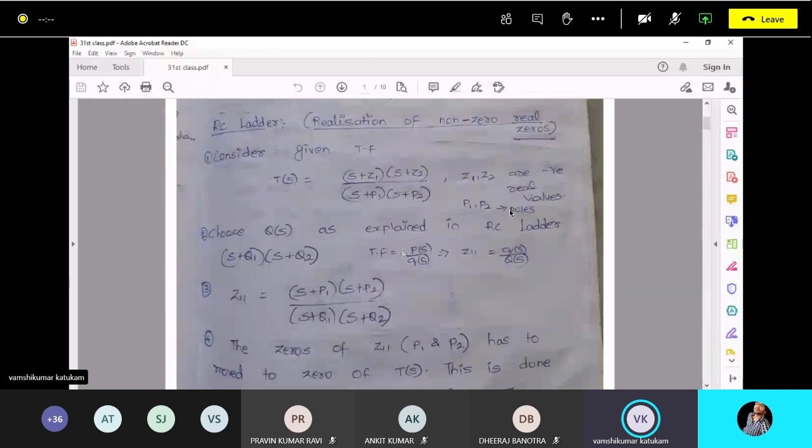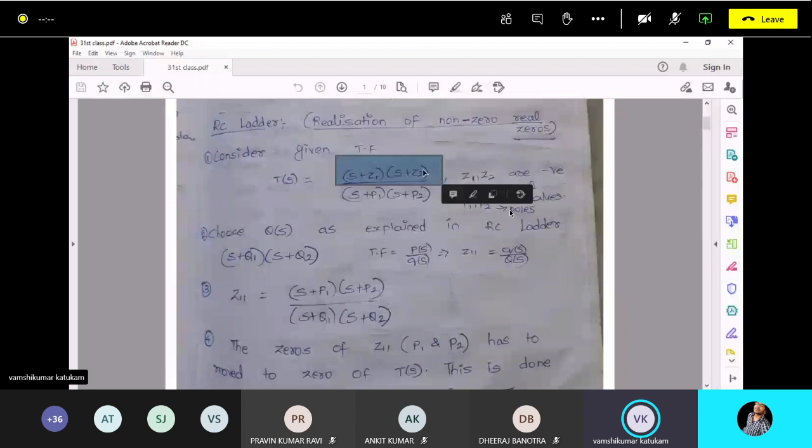Where in the numerator, if you have real zeros, if the zeros are negative real values. Because obviously for an RC network, both poles and zeros are real, and they lie in the left half of the S plane, so negative real poles. We have seen three different cases for RC ladder, but if a transfer function is given in this form, that is, if the zeros are non-zero, and they are real, negative real values.